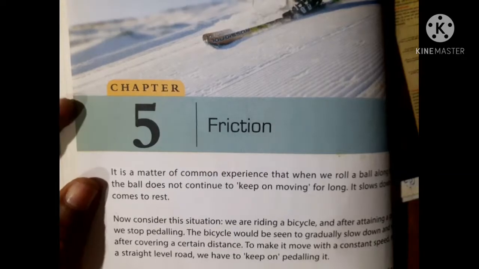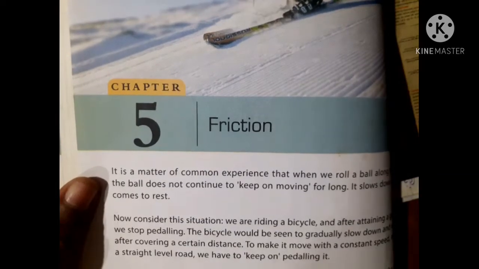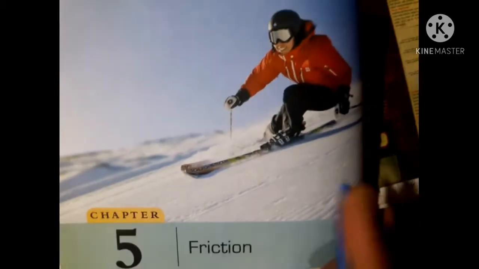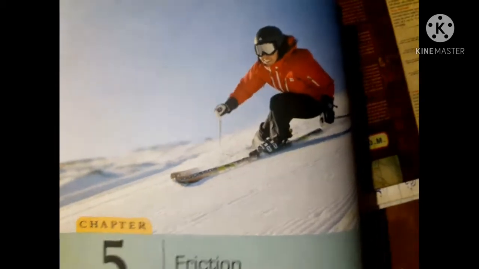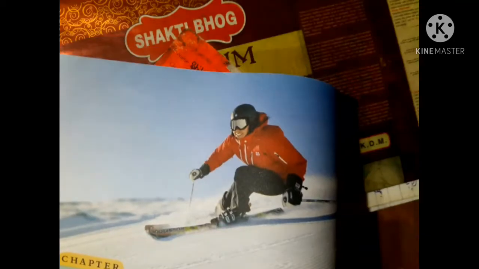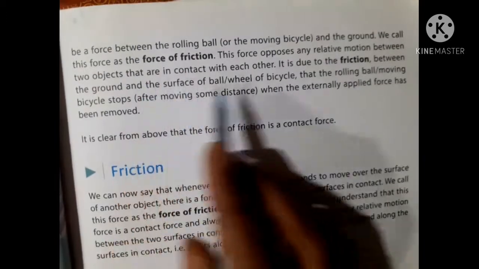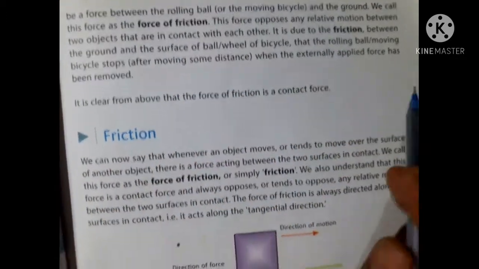Chapter 5 Friction, Class 8 Science for DAV students. Friction. Here you are observing this figure. Force of friction. Friction.